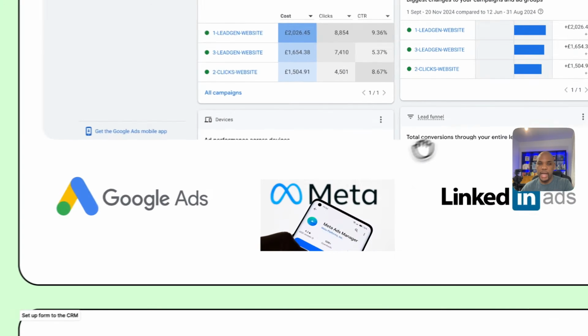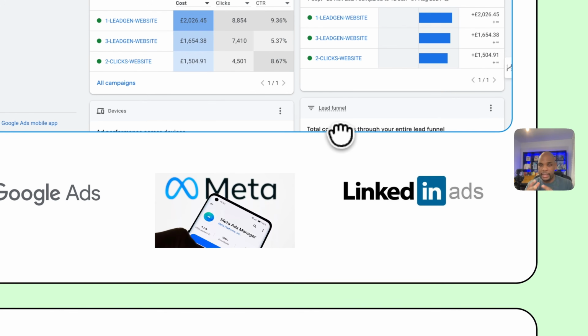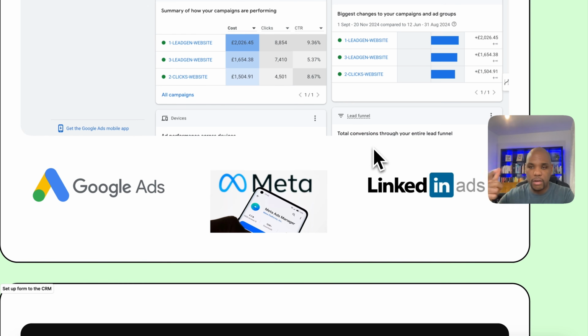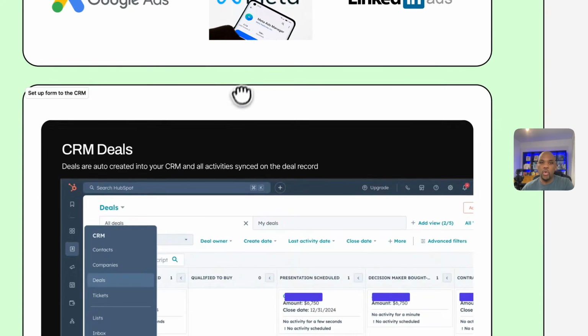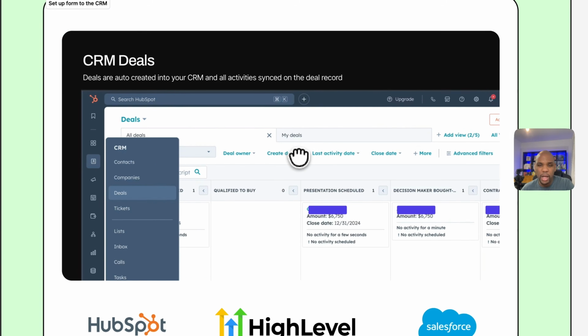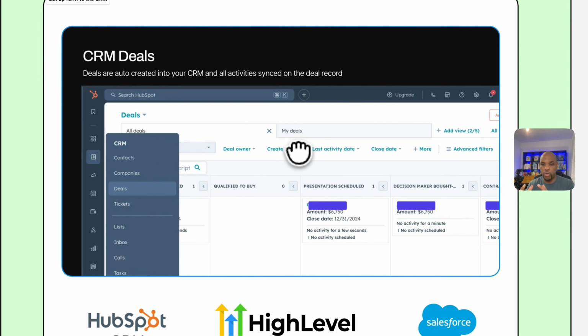And now when you're creating ads for Google, Meta, LinkedIn ads, etc., you now have all the copy to use to be able to move quite quickly and test variations against your ad creative as well. Then we're moving the leads that we generate into a CRM. Tools like HubSpot, High Level, or Salesforce are all good for us to use.